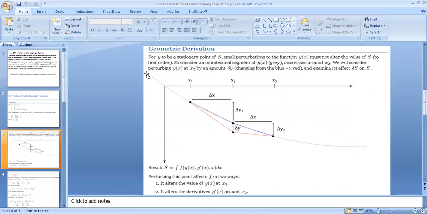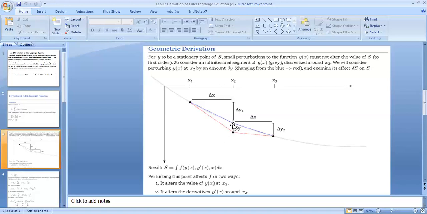Using geometry of y of x, here we can see a cycloid which is y of x, and here we can see x-axis, and these are the plotted values of x1, x2 and x3. The difference between x1 and x2 is delta x, and similarly the difference between x2 and x3 is again delta x.